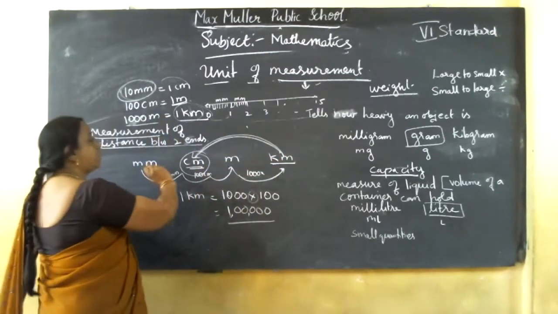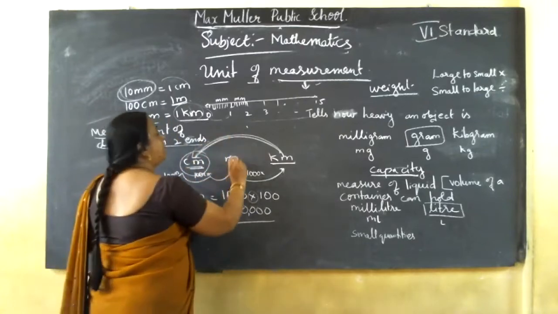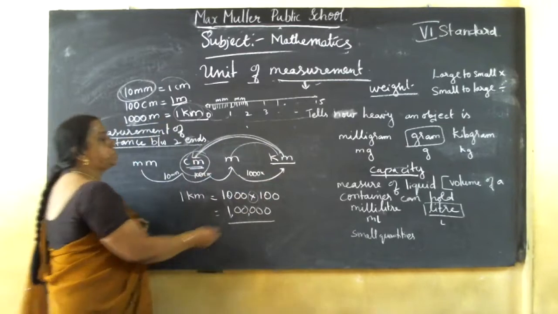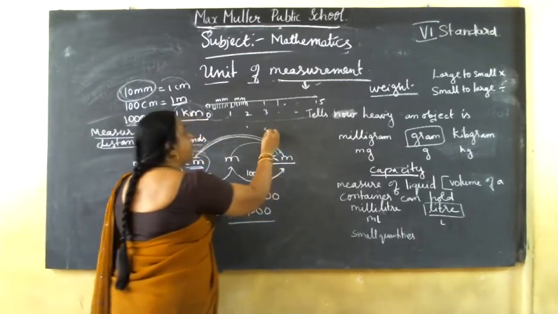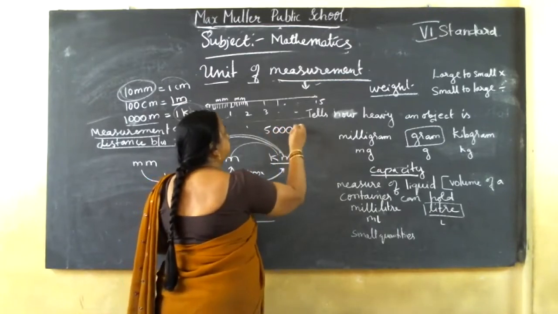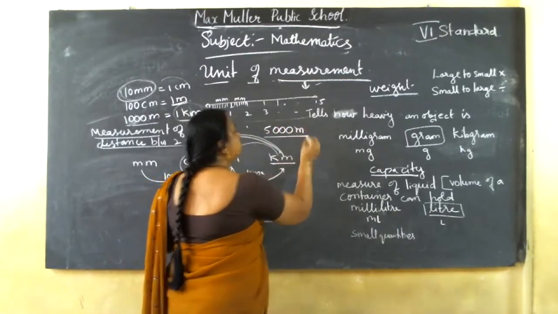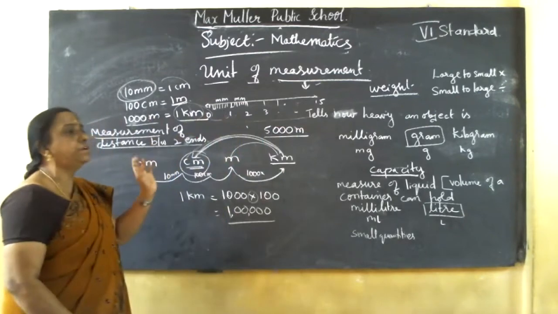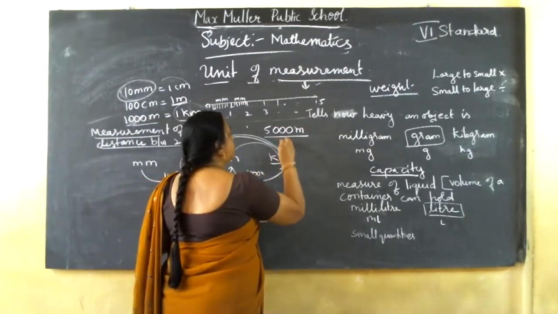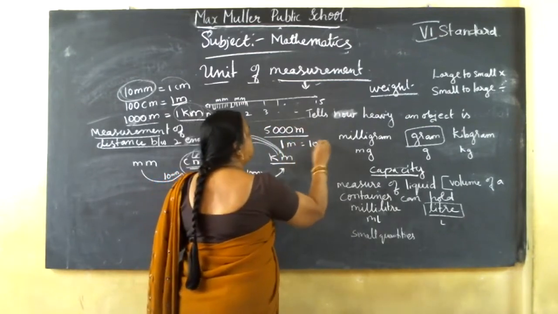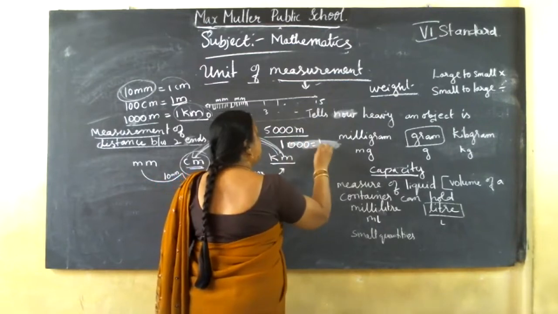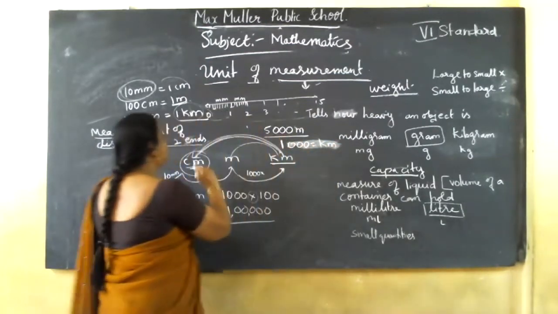Sometimes you need to convert a smaller unit to a larger one, like meter to kilometer. That time what you should do? Divide. For example, they are given 5,000 meters. You should convert it into kilometers. So how to do this? 1000 meters equal to 1 kilometer. So here it is smaller to larger.